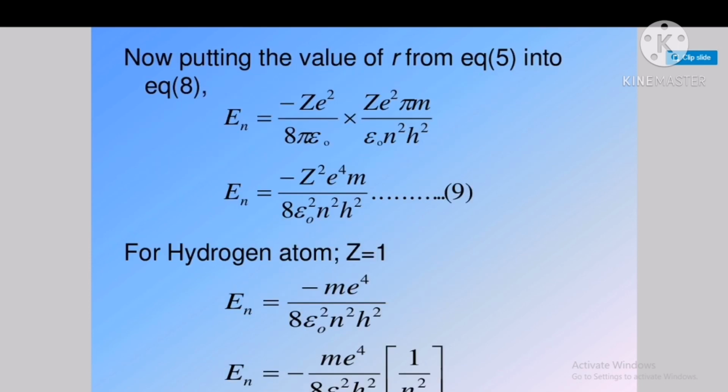Then we get En equals minus Z square e square m upon 8 epsilon naught square n square h square. This is called equation number 9, and this equation 9 gives the energy of the atom for nth Bohr orbit.